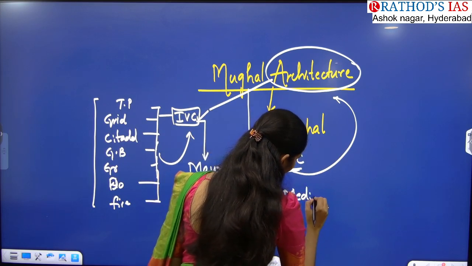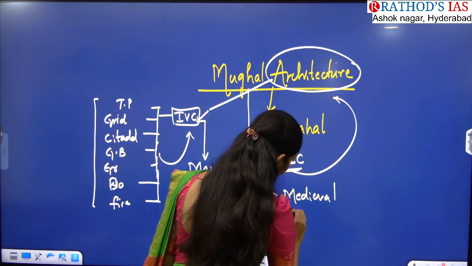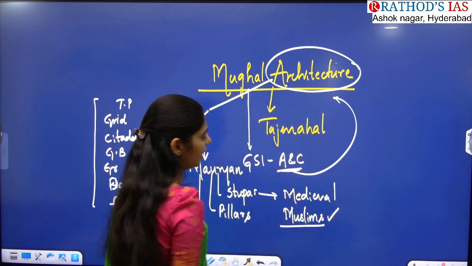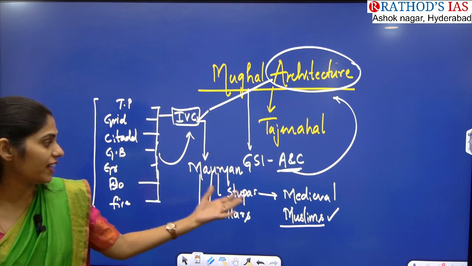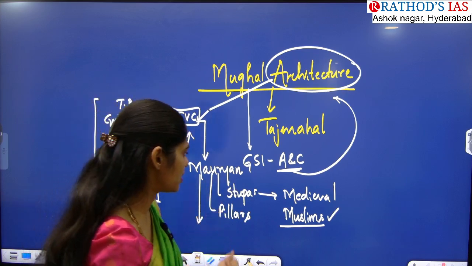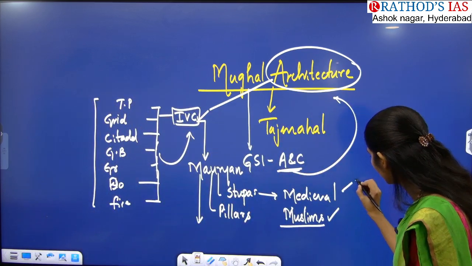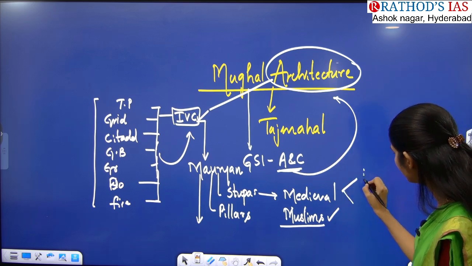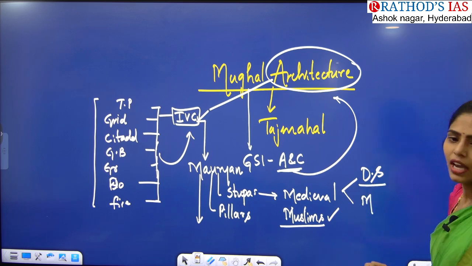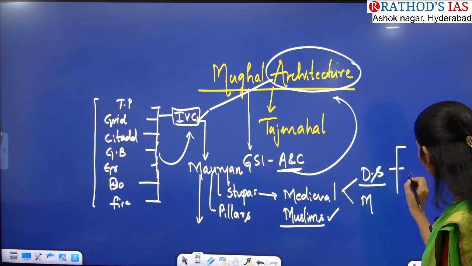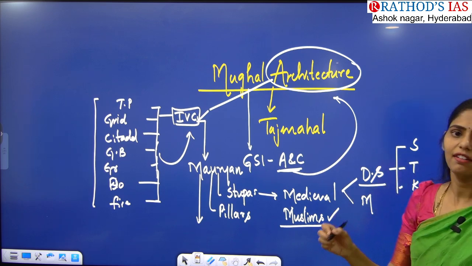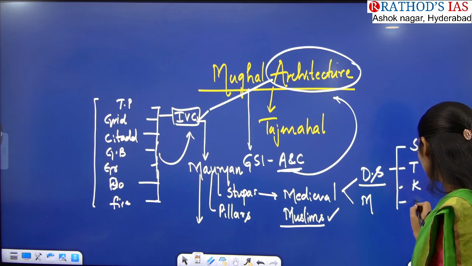So what changes happened in this medieval period? Yes, Muslims came into India. Yes or no? Muslim rule started in India. That means Islamic influence is there in our Indian architecture, a combination of Persian and other countries. So in medieval architecture, again we have to divide it into two types: the Delhi Sultanates and the Mughals. In the Delhi Sultanates, we have the Slave dynasty, Tughlaq dynasty, Khalji dynasty, Sayyid and Lodi. All these things you have to see.